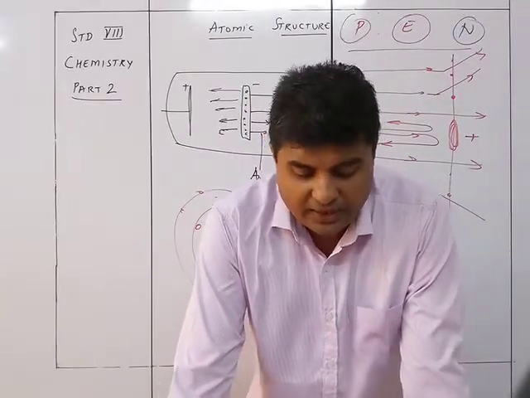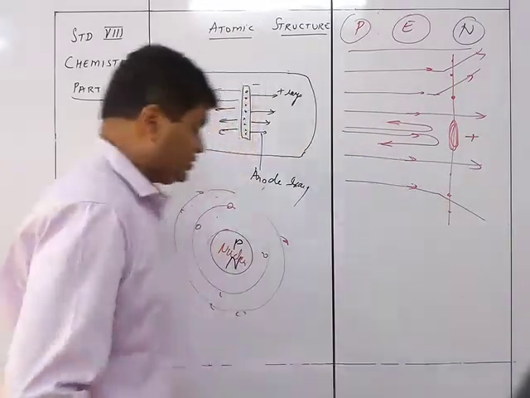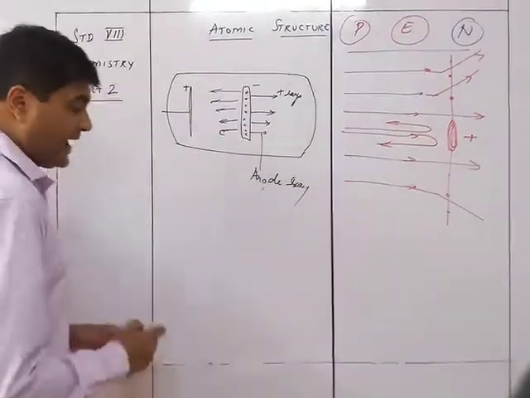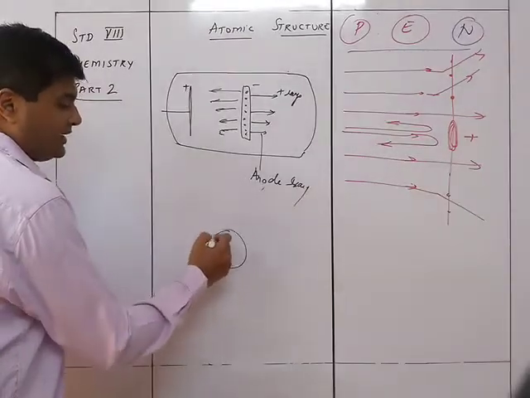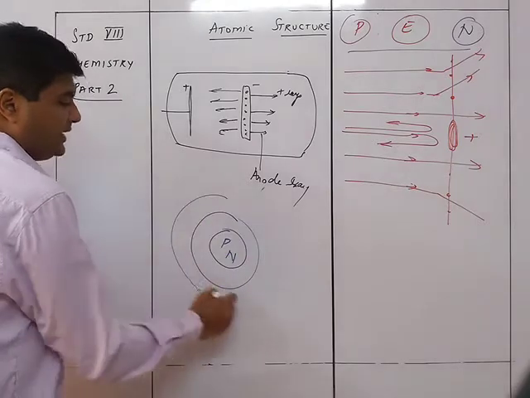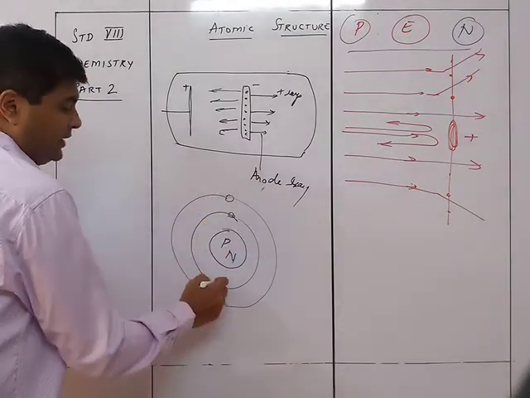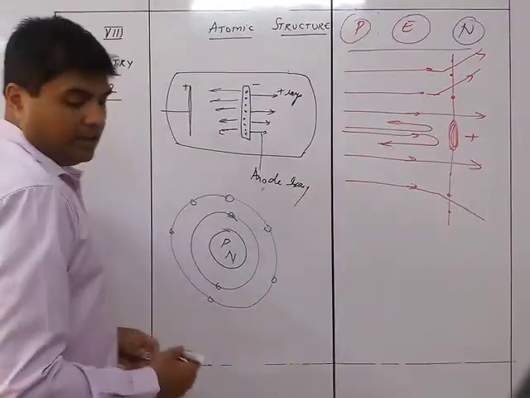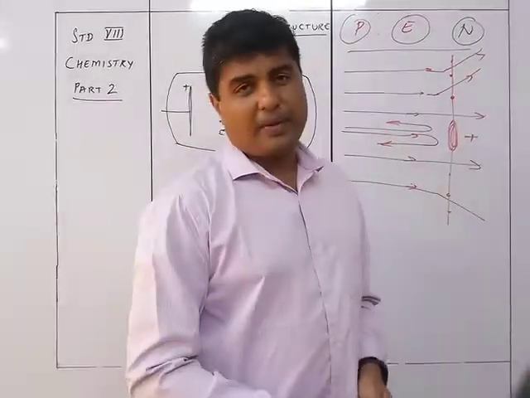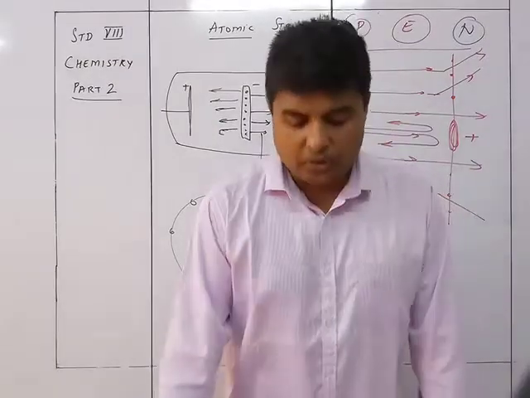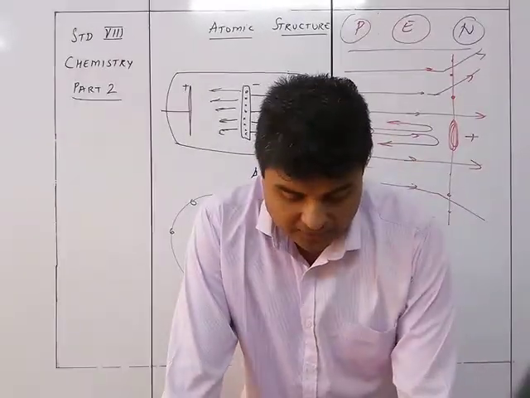In 1940, he gave the atomic structure: the atom has the nucleus at the center which contains the protons, and then there are orbits in which the electrons are revolving around the nucleus. So this kind of structure of the atom was given by Niels Bohr in 1940.